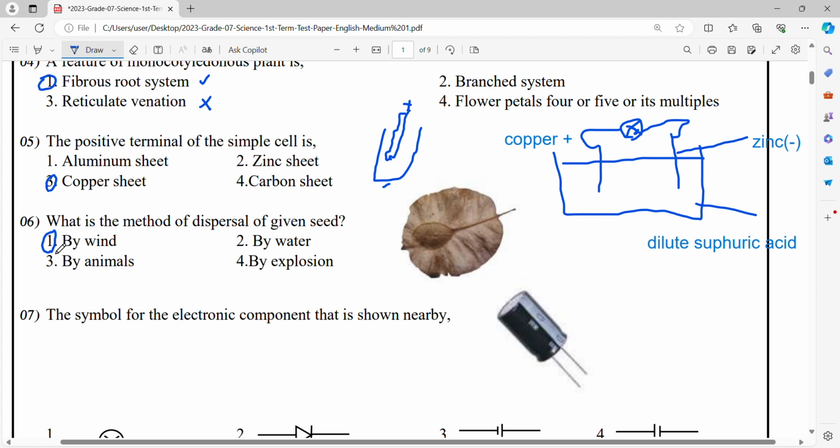Those seeds are dispersed by animals. And by water: arecanut, coconut, lotus. Those seeds are dispersed by water.